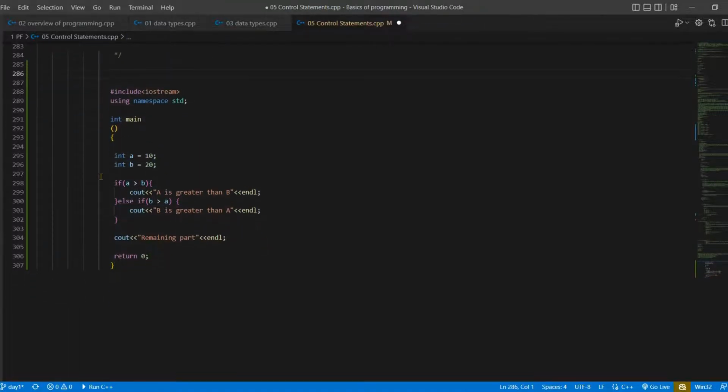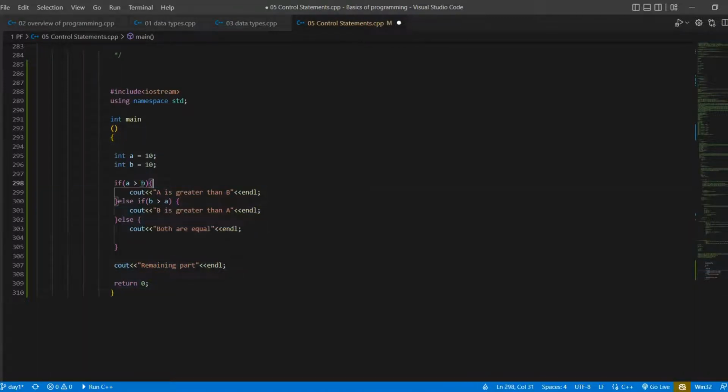Now I am going to discuss if else. Here is the else block also. If both conditions are false, let me make both equal. Now no one is greater or smaller, both are equal. So the case is that it will execute the else condition, in which I am going to write both are equal.